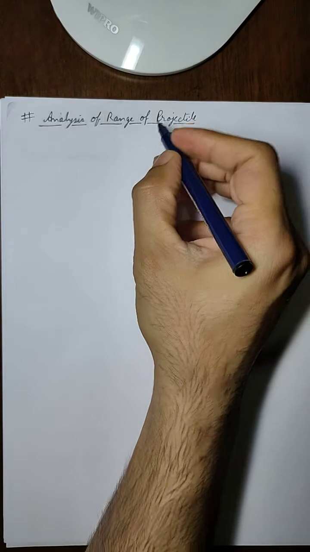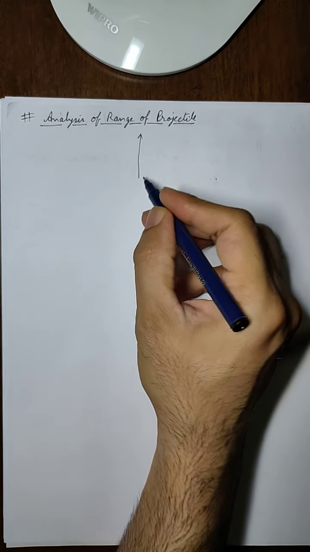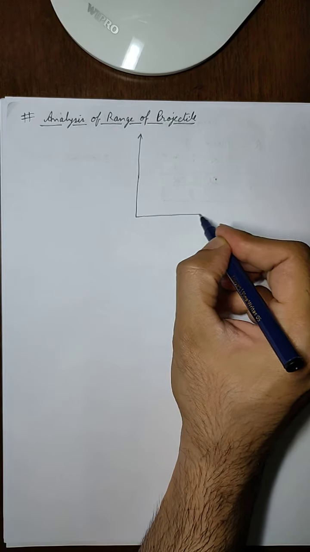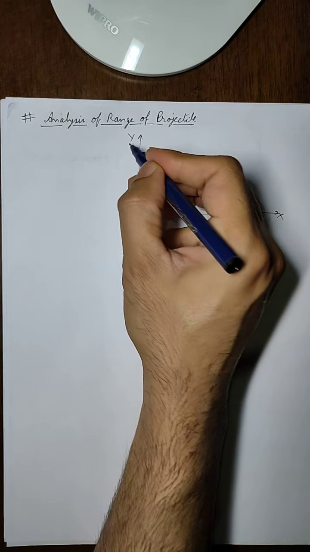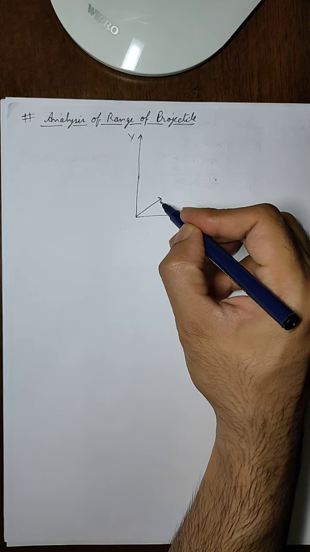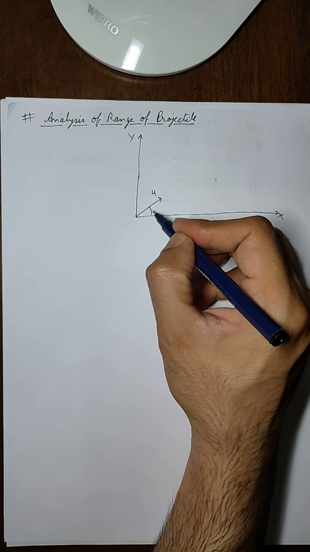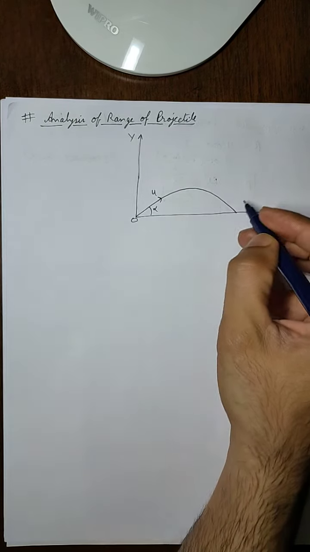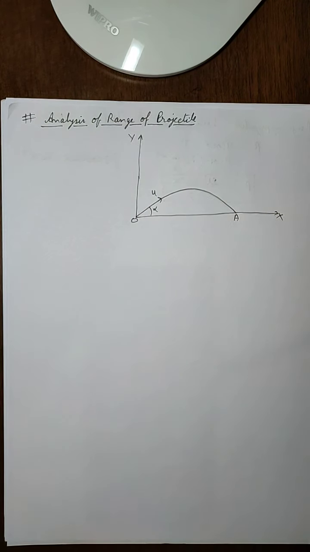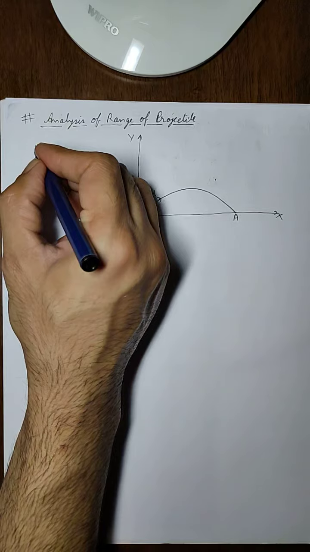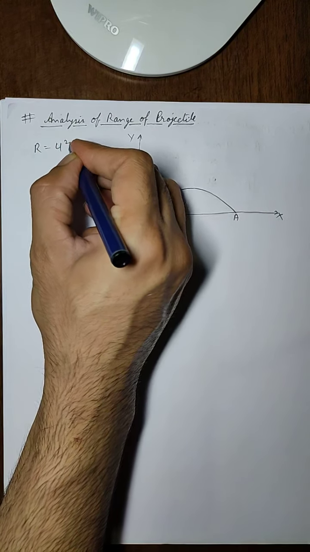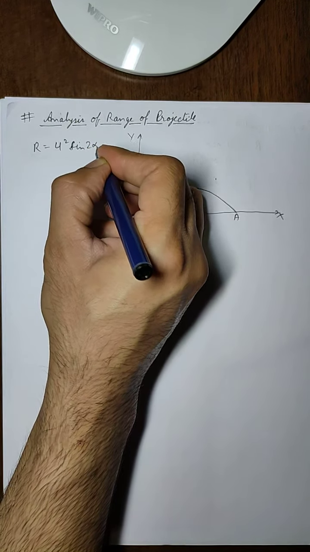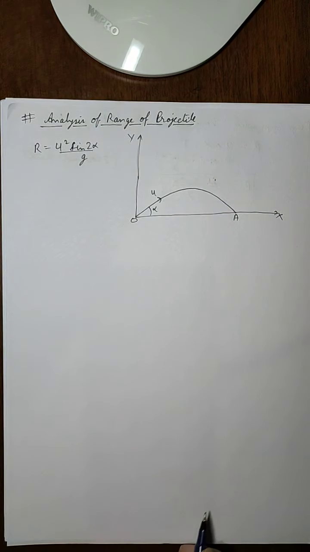Now let us analyze the range of projectile a bit more. We already studied that if a projectile is thrown in the xy plane with certain initial velocity u at an angle alpha, then it will go like this and it will cover some horizontal distance OA. This OA is called range of projectile, and we already studied the formula that range of projectile is given as u square sine 2 alpha upon g.